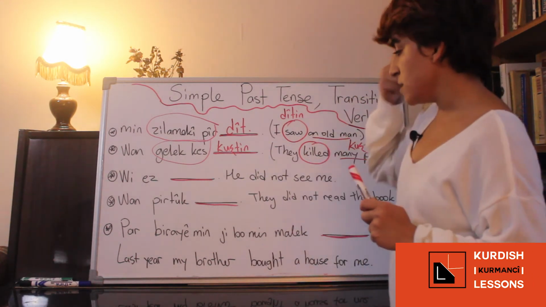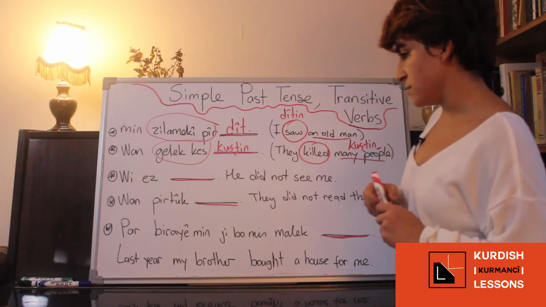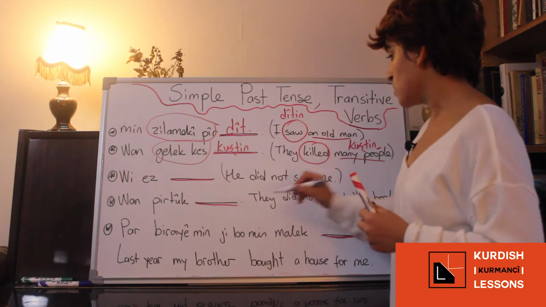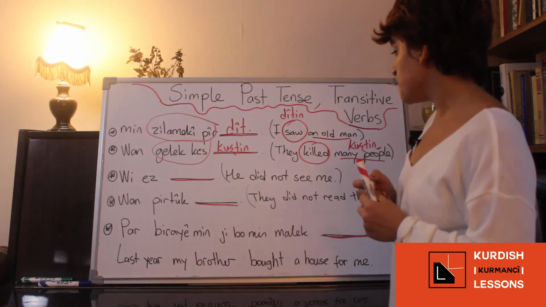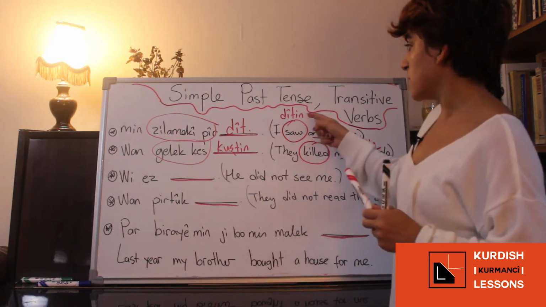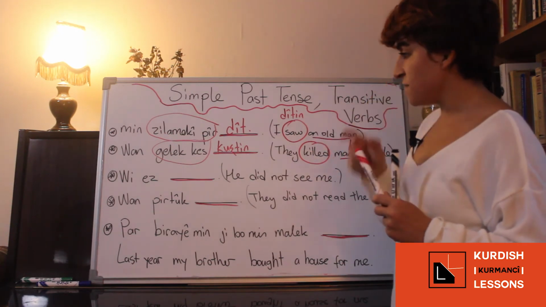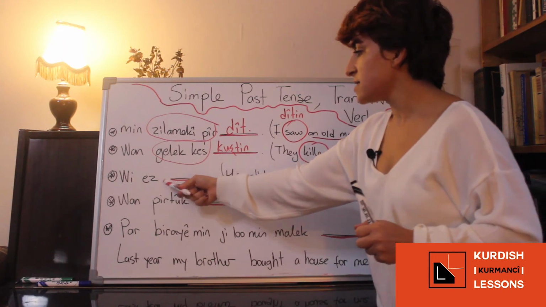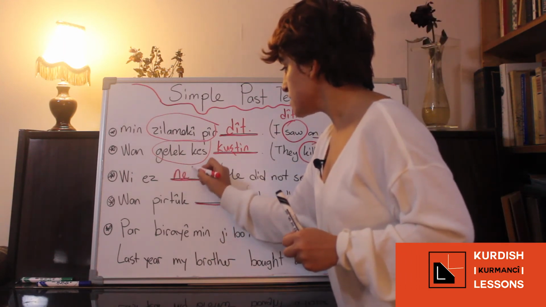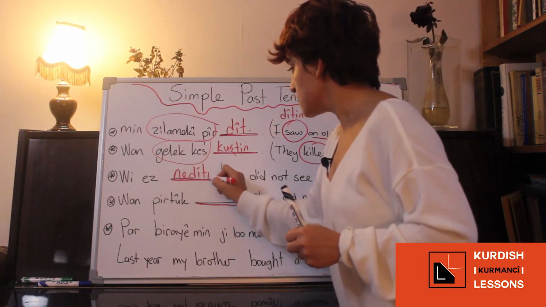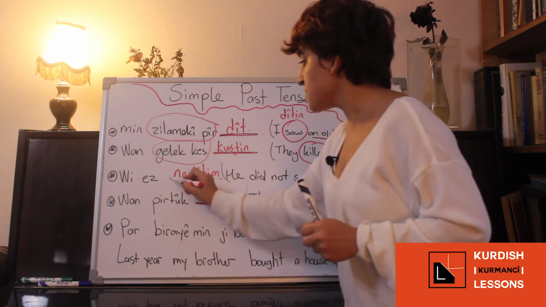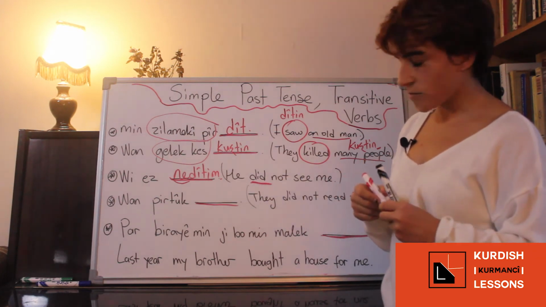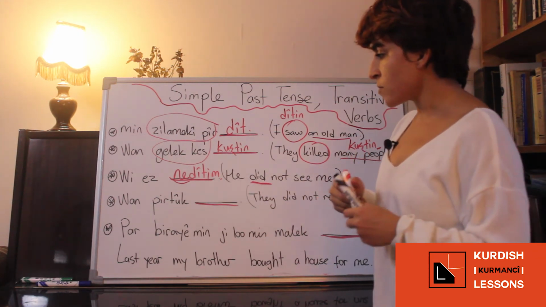So the third one. He didn't see me. Okay, he didn't see me. So again it is to see, and in negative form we will say we as naditim. Okay, let's discuss this one. Ne is our negative prefix.